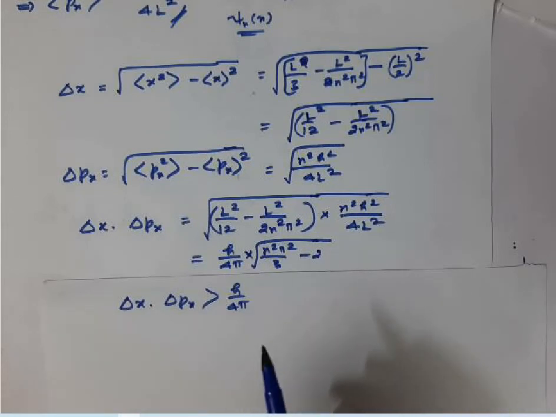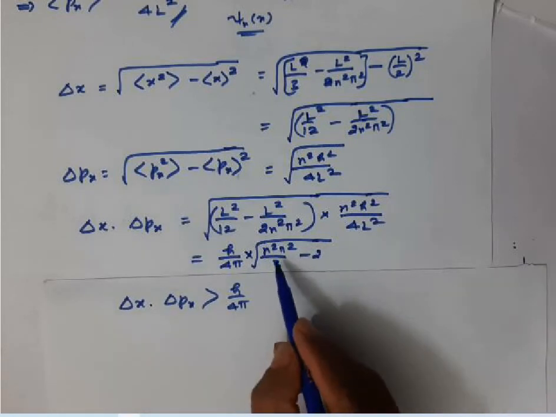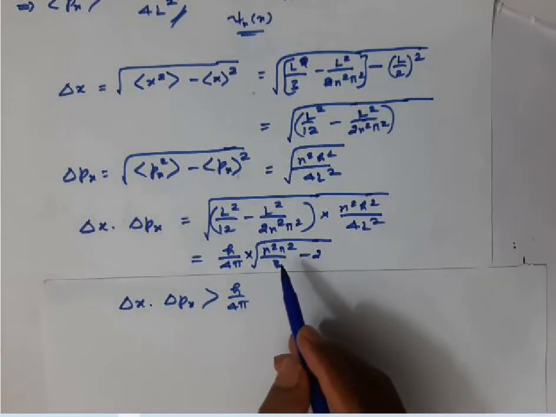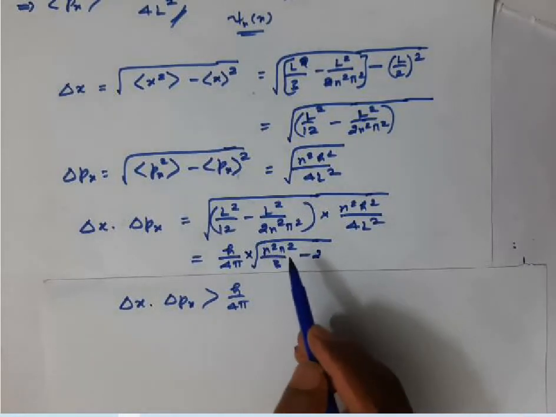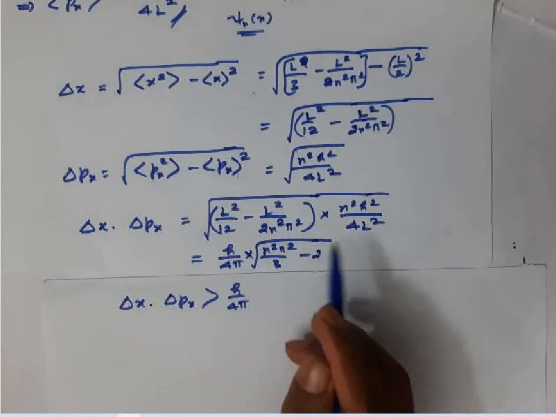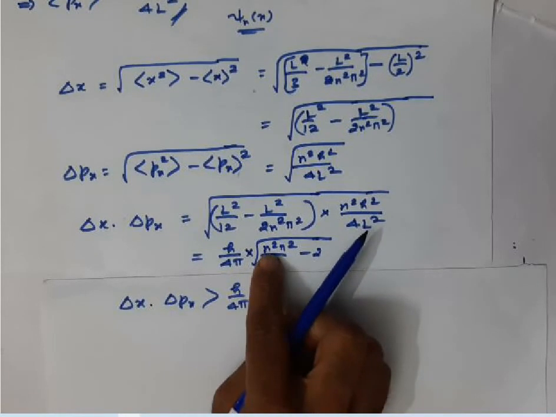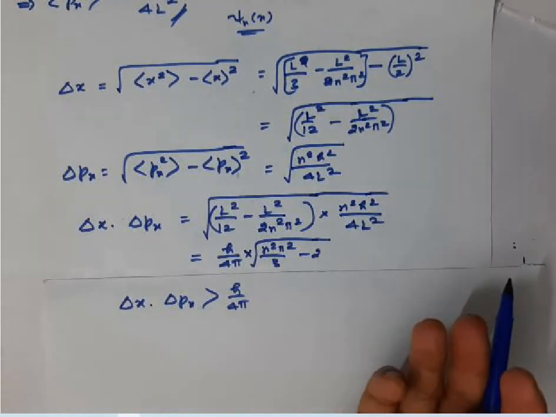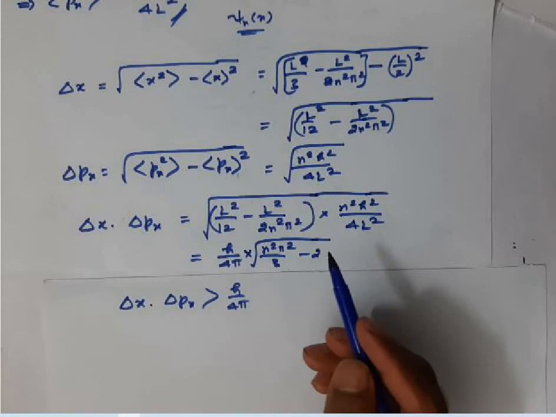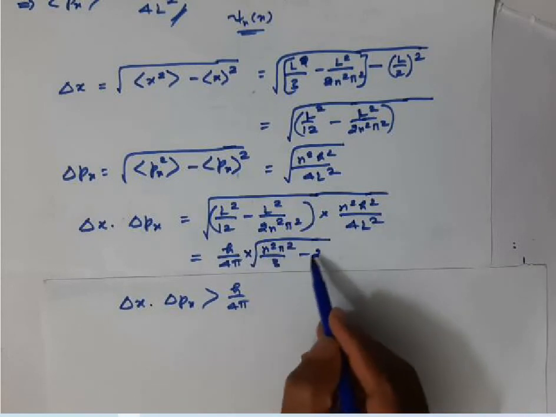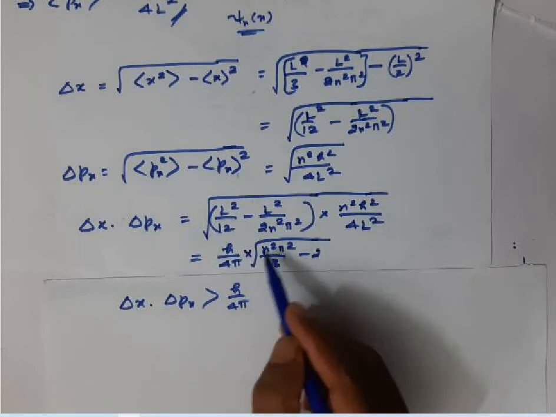Suppose, depending upon the value of the box length or the value of n, this quantity may be roughly equal to 1.